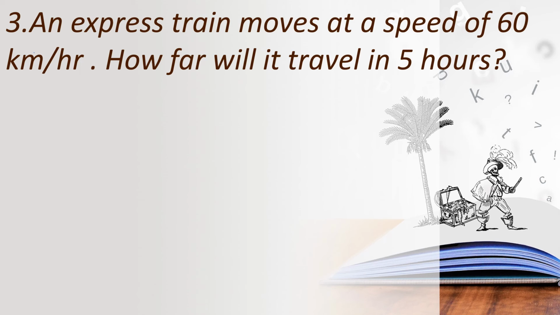So what have they given? They have given the speed. What is the speed? 60 km per hour. And then we need to find the distance traveled in 5 hours. They have given the speed and also the time. So how will you find the distance? Distance equals speed into time. So 60 into 5. We can find very easily, is it, children?